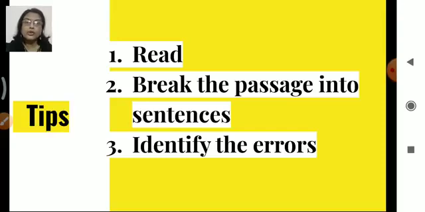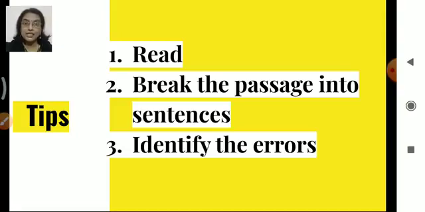So what will you do? You will first break the passage into sentences, and if a sentence is lengthy, you will again break that sentence into fragments, meaning parts of the sentence. So it will be easy for you to identify the errors. Then you are going to identify the errors in the sentence and, of course, in the passage. So what three things do you have to keep in mind?